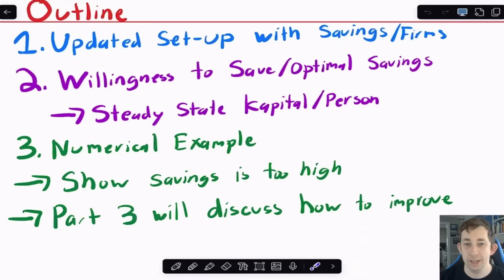I'm going to show that the savings rate is too high in this world just as it is. And then in the next part, I'm going to discuss how we can improve upon what happens in this version and how we can get to a more optimal allocation between the younger and the older generations.